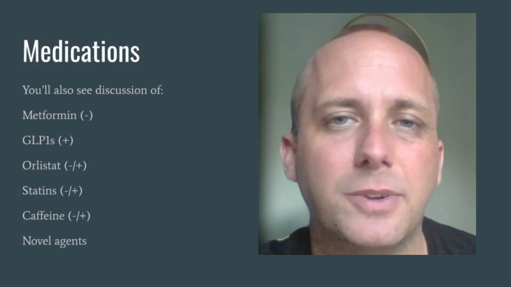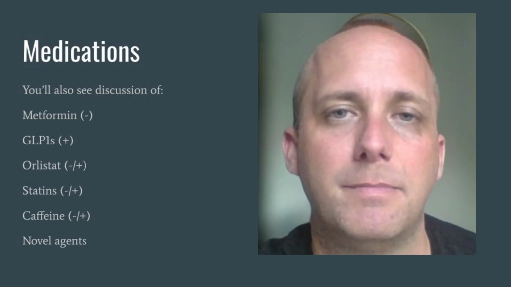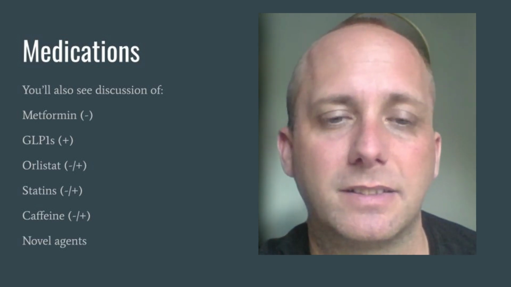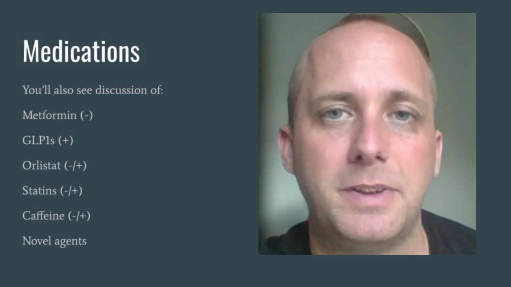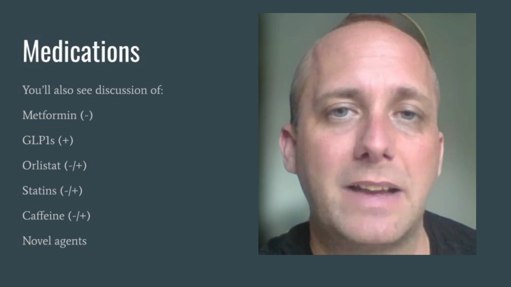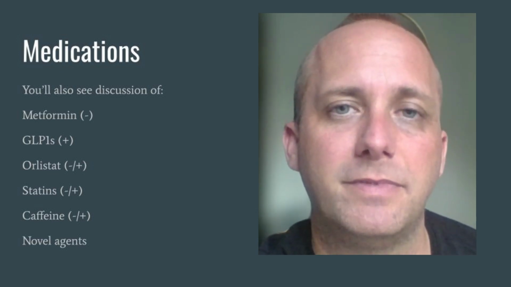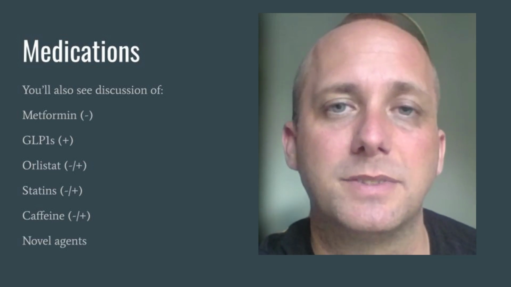On the slide on the screen here, the plus and minus kind of refers to where it falls in terms of treating metabolic dysfunction-associated steatotic liver disease. Metformin hasn't been shown to be effective, although it can be helpful with the metabolic parameters. There is some promising evidence for GLP-1s, although it's not approved. So as I've said in previous videos, I'll use it if there's an indicated use, such as weight loss, but not specifically for MASLD.